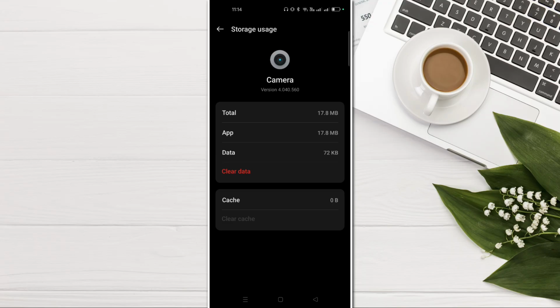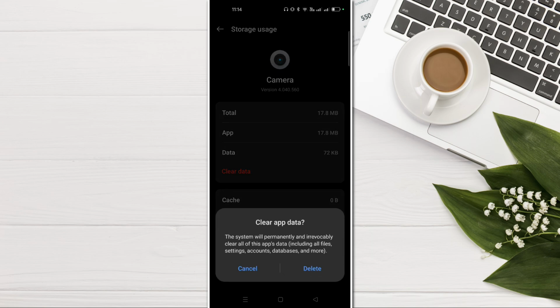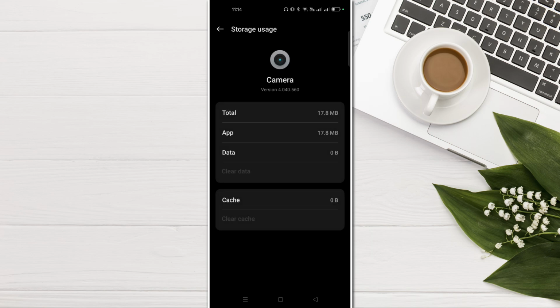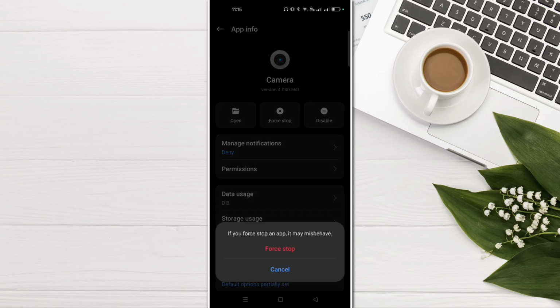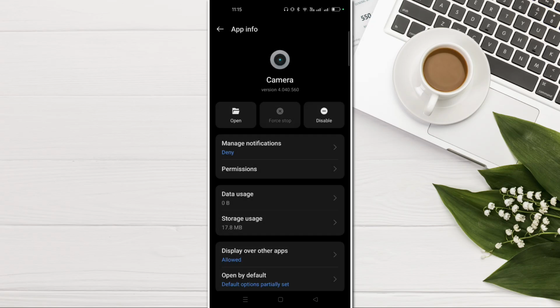Even then also your camera app is not opening, then come back again here and click on clear data and delete, and now try again to open your camera app. Even though your camera app is not opening till now, then click on back. Here you can see an option of force stop. Click on force stop option and force stop the app.